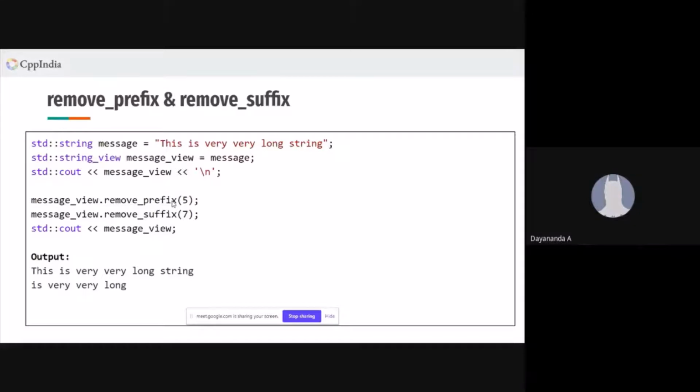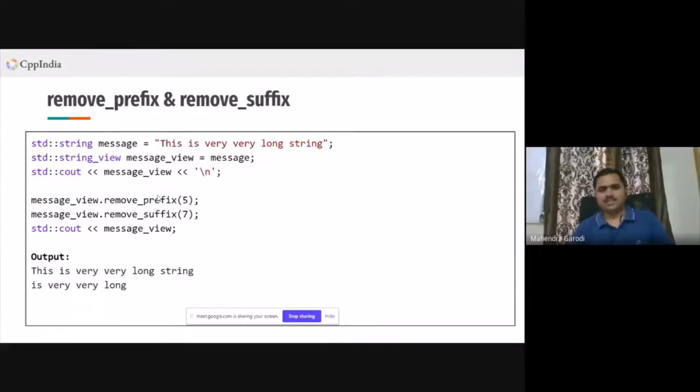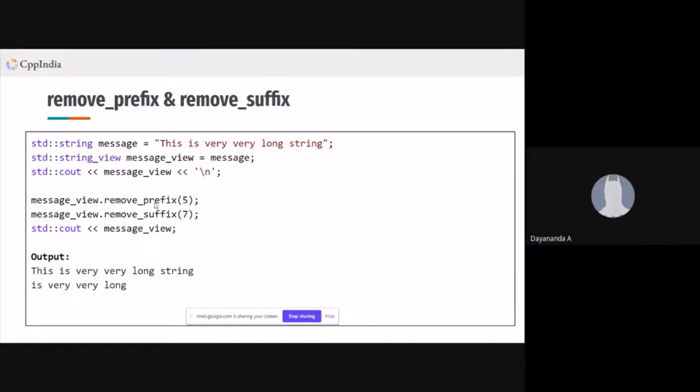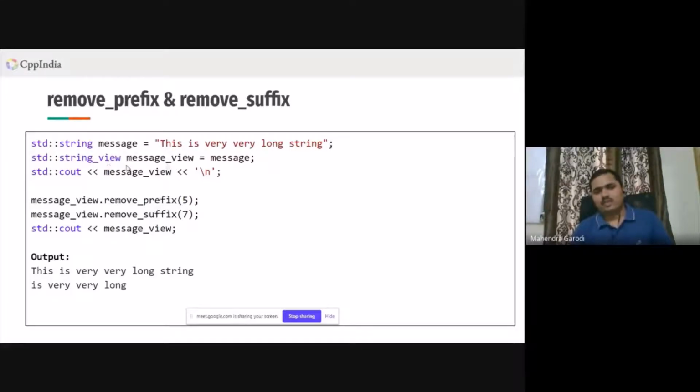Okay, but in this case, the one that we are looking at in the slide, it is by value. The message is assigned to message view by value. So when we are doing the remove prefix and remove suffix, we are not altering the content of the message, right? Exactly. Yes. So here, if you try to put a const reference, you will not be able to achieve something like this, right?